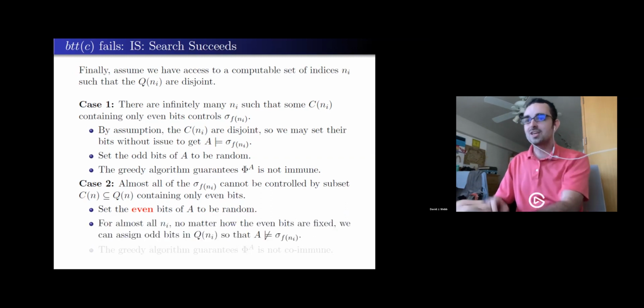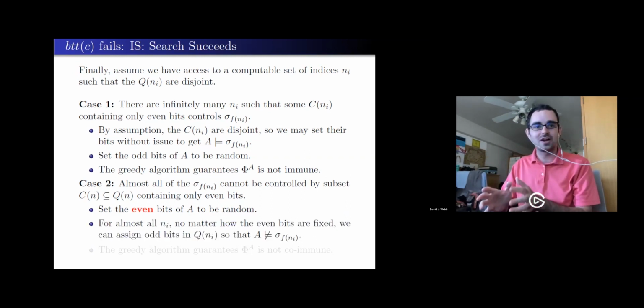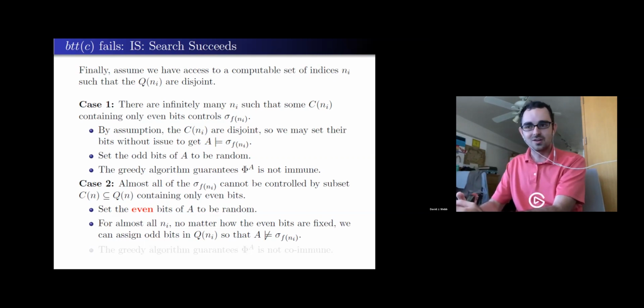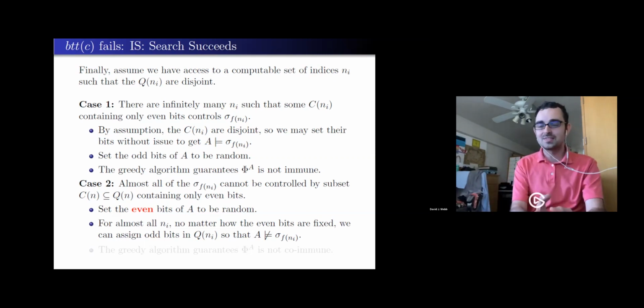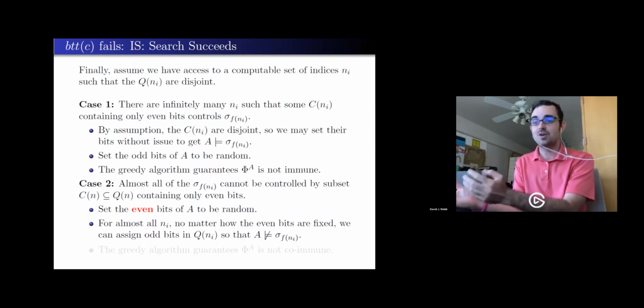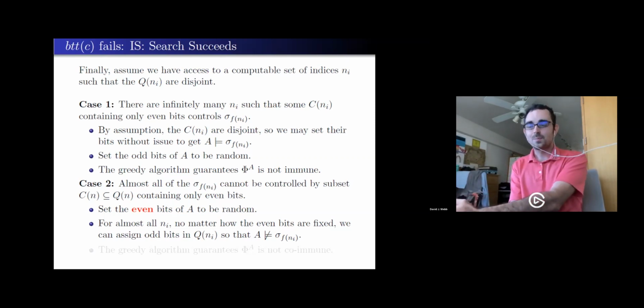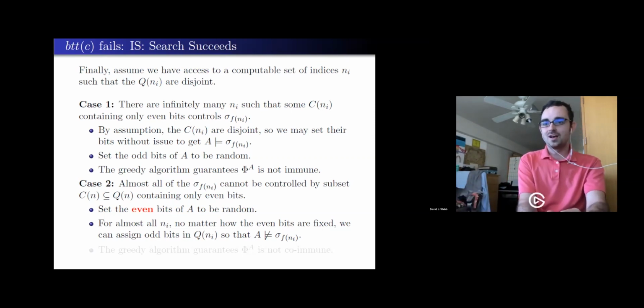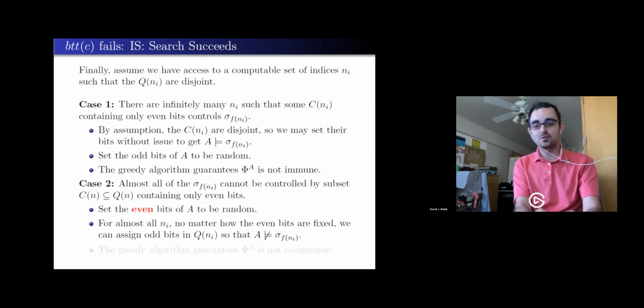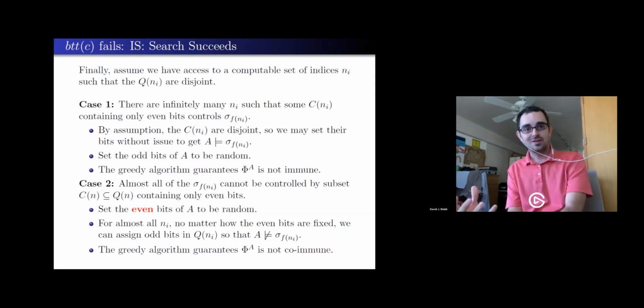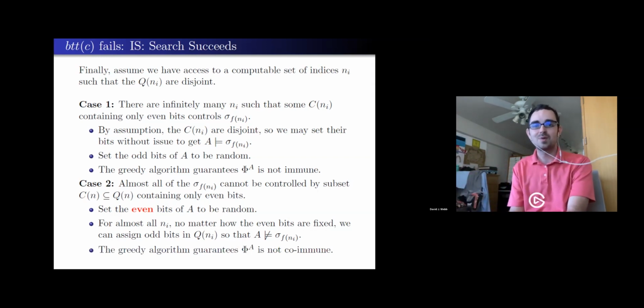But if I look carefully at negating those quantifiers, no matter what the even bits are, there must be a way for the odd bits to force the table to be false. And I've given up on the even bits. I've made them random. I'll just control the odd bits to do that. So if I can't force the even bits to be 1, I'll control the odd bits to force the output to be 0. And now phi can't be co-immune. And I really make use of the fact that randoms are supposed to be bi-immune. The complement shouldn't contain any computable set, but I've just demonstrated that it does.